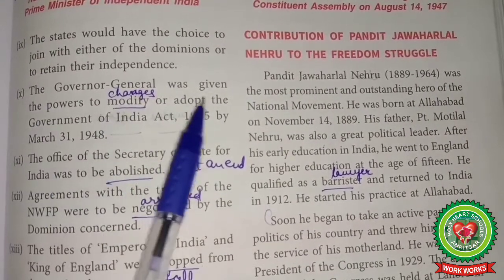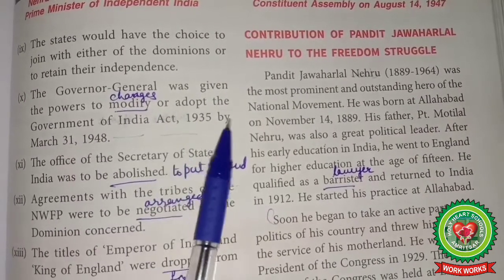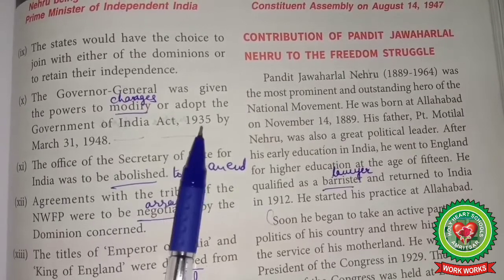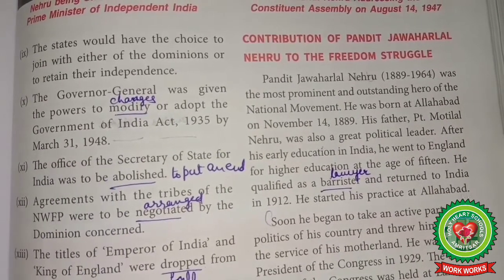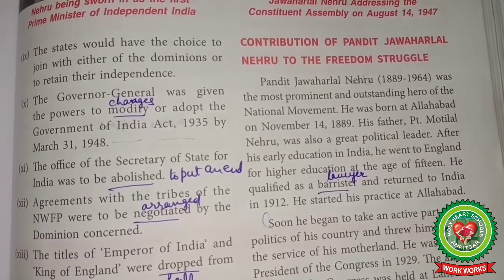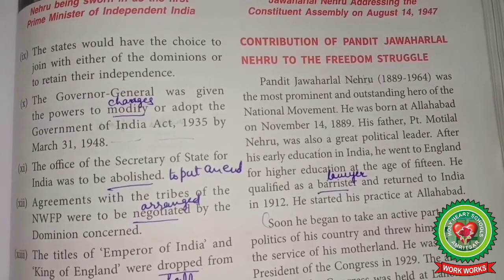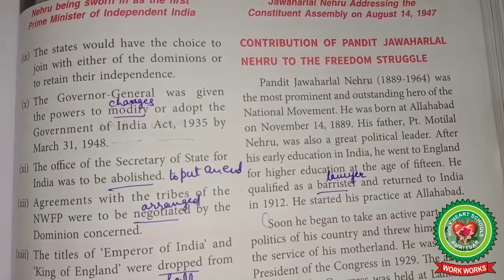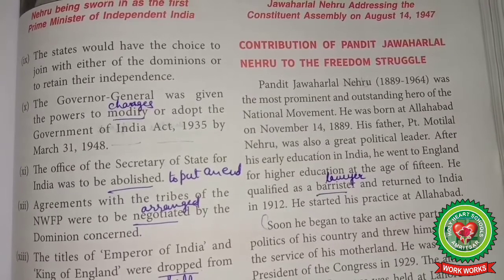The Governor General was given the powers to modify, means change, or adopt the Government of India Act 1935 by March 31st, 1948. The Governors General were to act as constitutional heads of the provinces, so they were given the powers to modify or adopt the Government of India Act 1935 by March 31st, 1948.